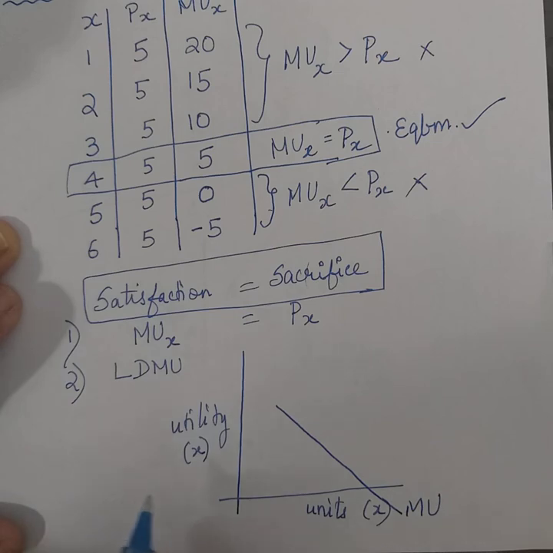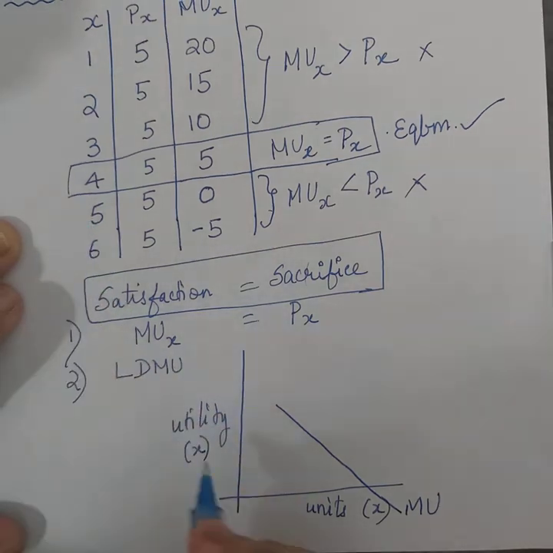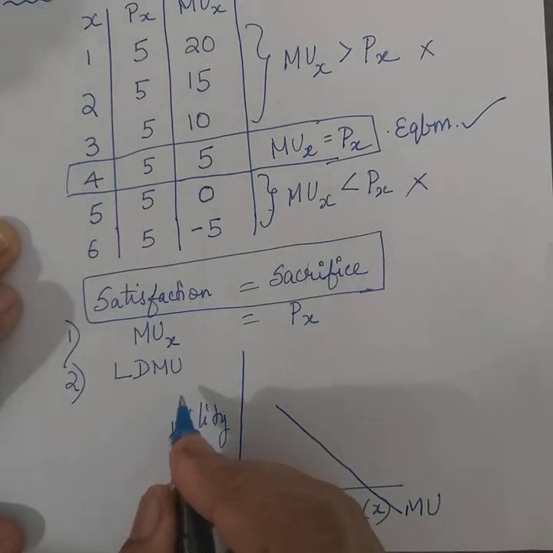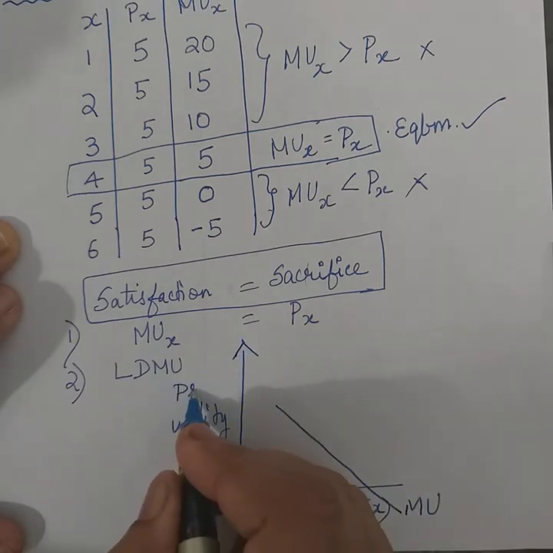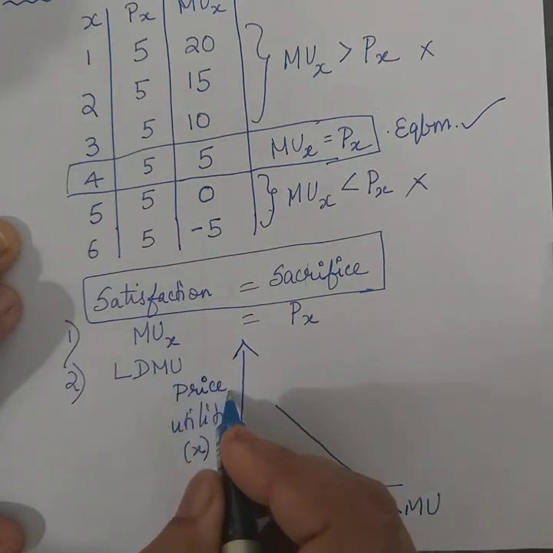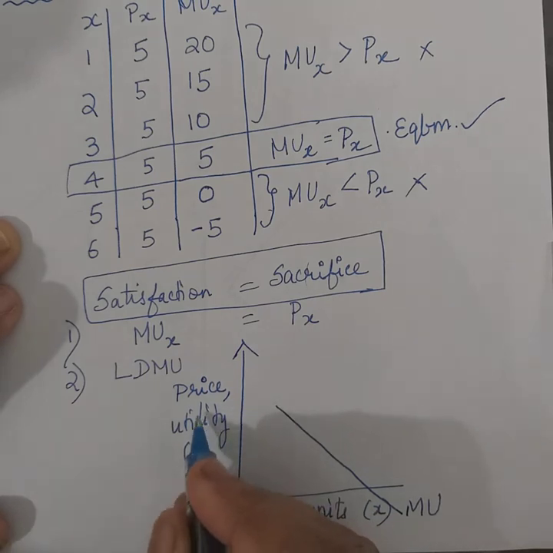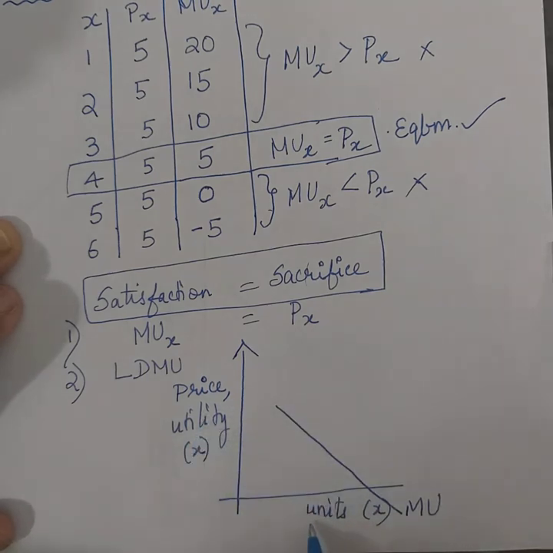And what about the price? Price is yet another variable that you are supposed to show here. So along the y-axis, price of the product and the utility of the product are going to be shown as units of consumption increase. So one, you have shown there is a marginal utility which continuously falls as more units are going to be consumed.